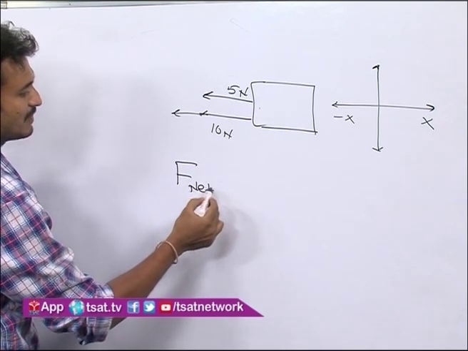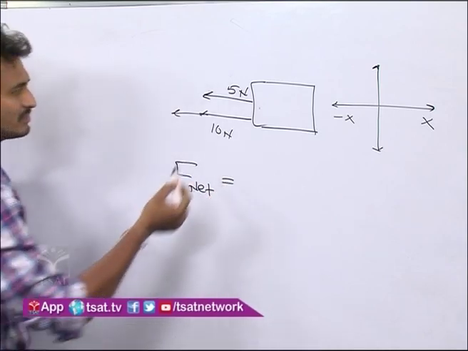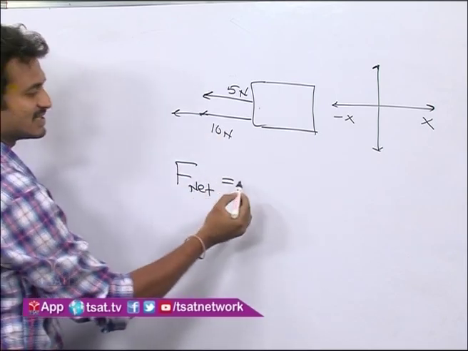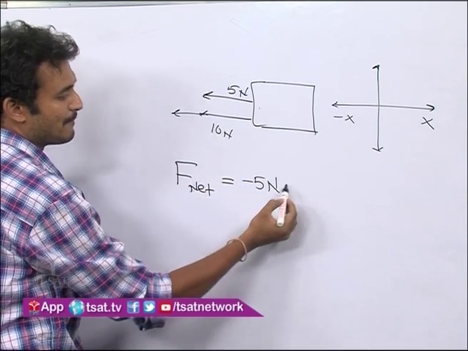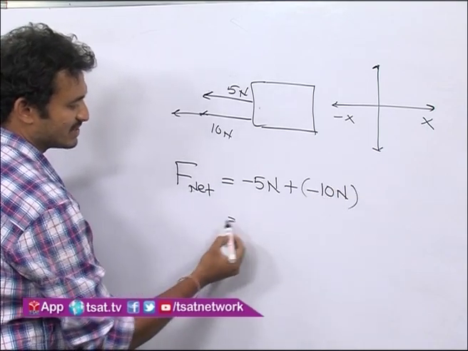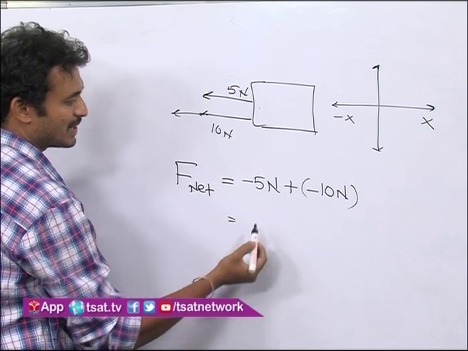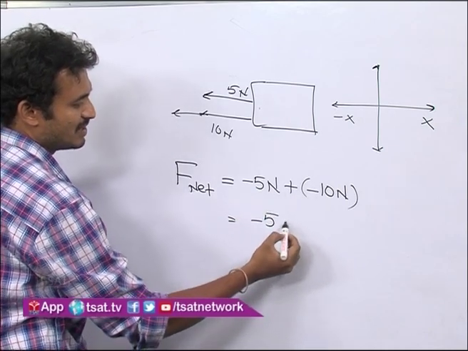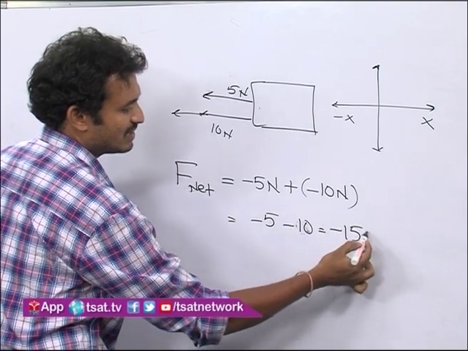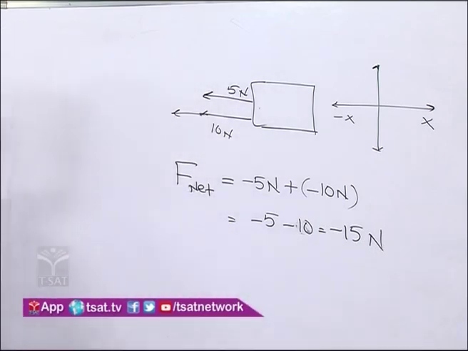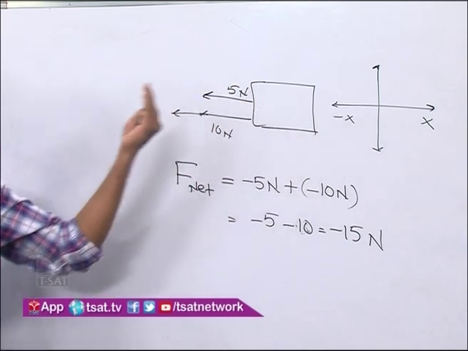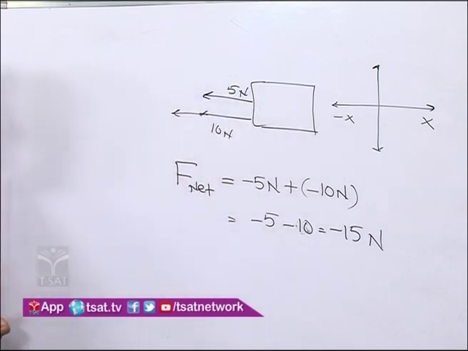F net is equal to, see, I am taking this as a negative value, and negative indicates that it is in the negative x direction, that is minus 5 newtons plus minus 10 newtons, both are in the negative x direction. Right. So that is minus 5 minus 10, that is nothing but minus 15 newtons, isn't it? So this is the net force acting on this object, and the minus indicates the net force is in the direction of negative x. Right.